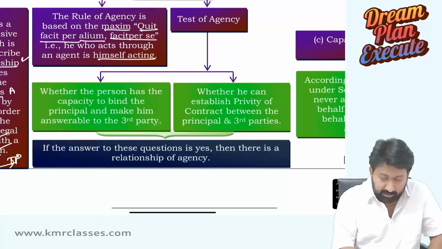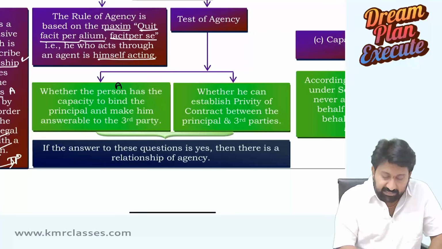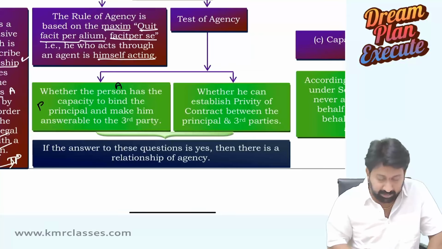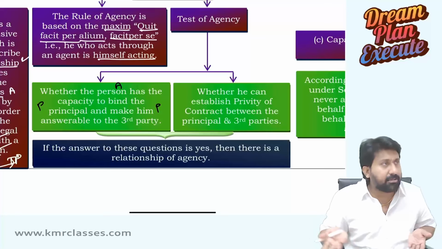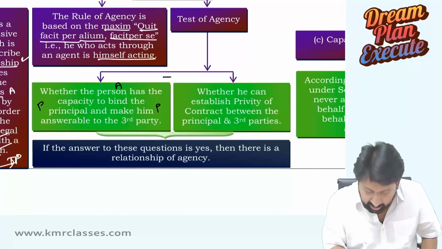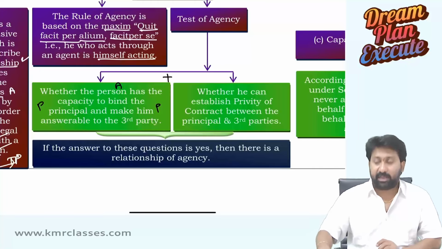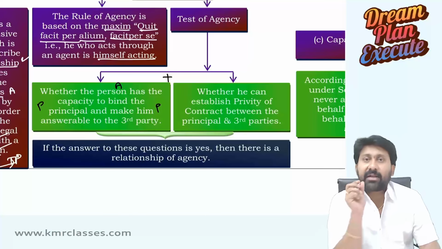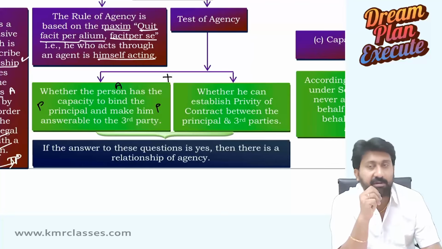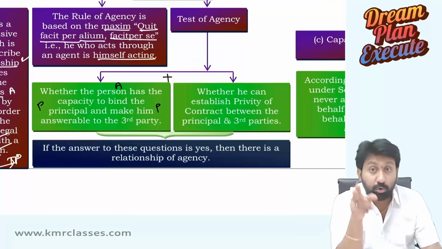Where the agent has a capacity to bind the principal and make him answerable to a third party, and where he can establish privity of contract between principal and third party. See, in the Contract Act there is one concept, privity of contract. It will come in Unit 3, and Unit 2 also.